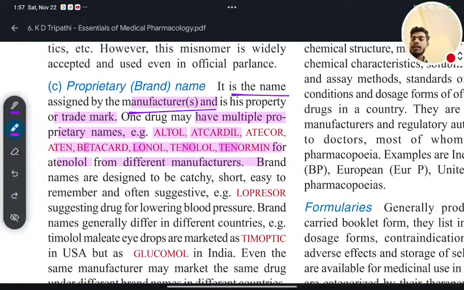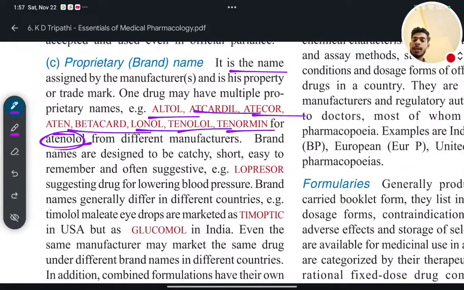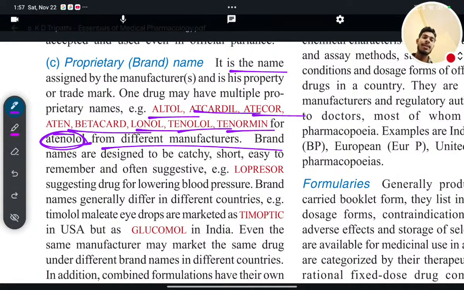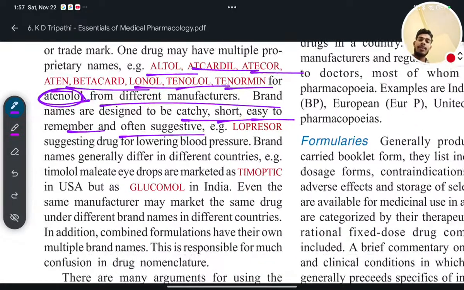So the names of beta blockers are atenolol, metoprolol, and all these things, and the brand names are like this: Eltol, Etacardil, Eticor, Eten, Betacard, Lonol, Tinolol, Tenormin, all for atenolol from different manufacturers. Brand names are designed to be catchy. Catchy means attractive, short, easy to remember, and often suggestive. Example: Lopressor, suggesting a drug for lowering the blood pressure.